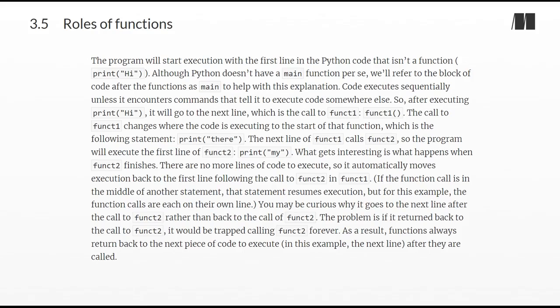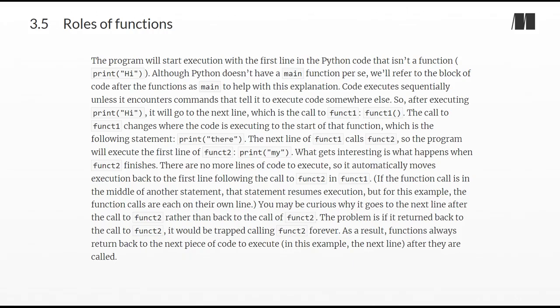The program will start execution with the first line in the Python code that isn't a function, print hi. Although Python doesn't have a main function per se, we'll refer to the block of code after the functions as main to help with this explanation. Code executes sequentially unless it encounters commands that tell it to execute code somewhere else. So, after executing print hi, it will go to the next line, which is the call to funct1. The call to funct1 changes where the code is executing to the start of that function, which is the following statement, print there. The next line of funct1 calls funct2,